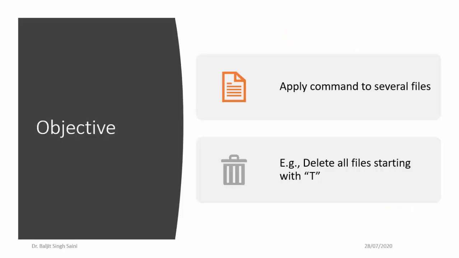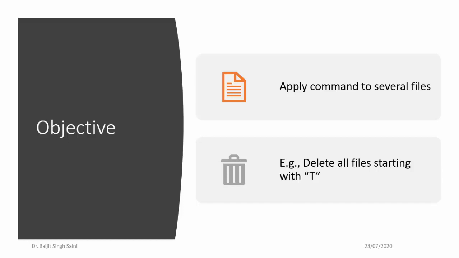Today we are going to learn about file globbing. Now what do you mean by file globbing? Sometimes we want to apply a command to several files. For example, you might want to delete all files that start with T. So you cannot write rm and then the name of all the files which start with T, because there is something common to all of them.